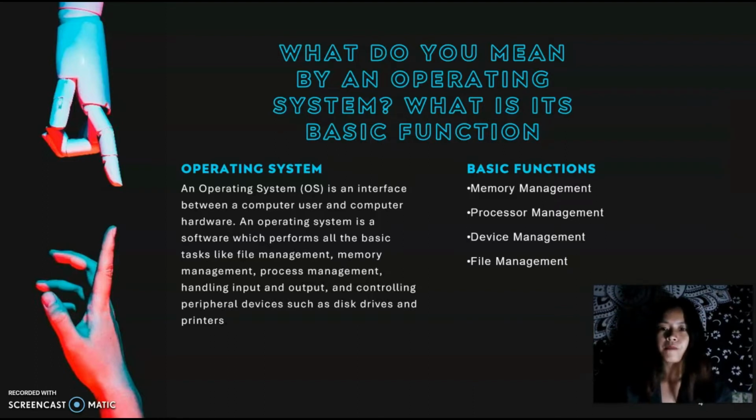Basic functions: memory management, processor management, device management, and file management. An operating system is a program that acts as an interface between the user and the computer hardware and controls the execution of all kinds of programs. It does the following activities for memory management. So the memory management keeps track of primary memory.